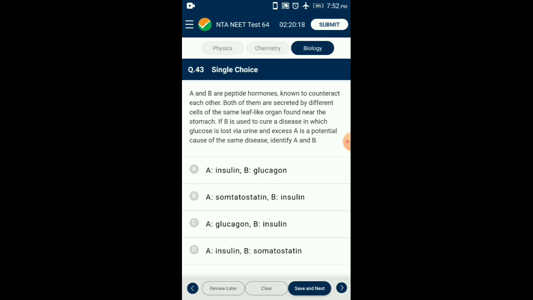Insulin therapy is used to treat diabetes mellitus, which is associated with loss of glucose through urine and the formation of harmful compounds known as ketone bodies due to prolonged hyperglycemia. So the answer for this question is option C. A represents glucagon, B represents insulin.